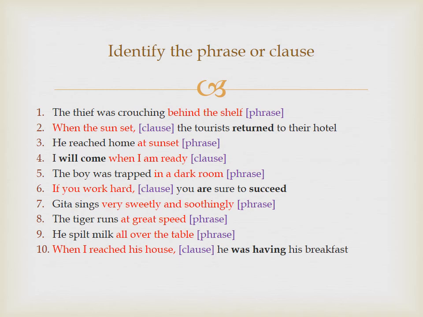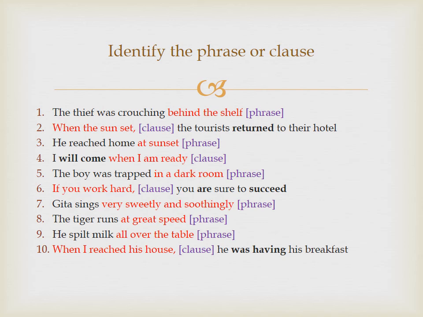Second one. When the sun set, the tourists returned to their hotel. Here, when the sun set is a clause because it has got a subject and a verb. The sun is the subject and set is the verb. When the sun set, what happened? The tourists returned to their hotel. What is the subject in the second clause? The tourists. And which is the verb? Returned.